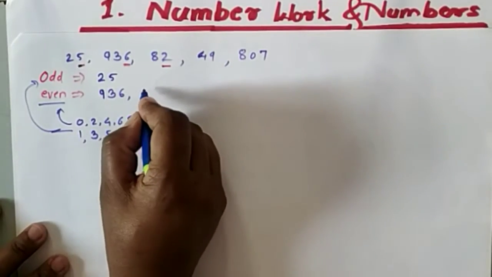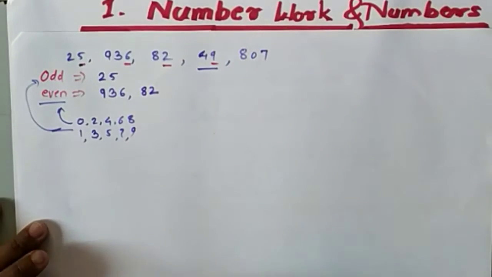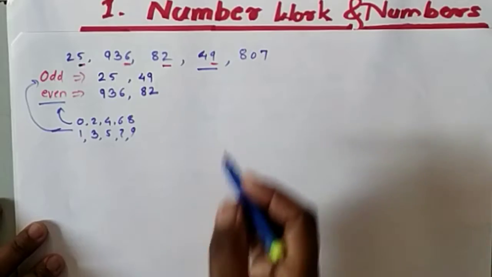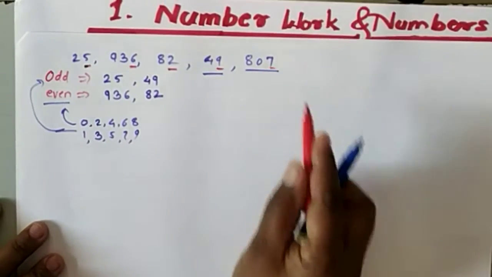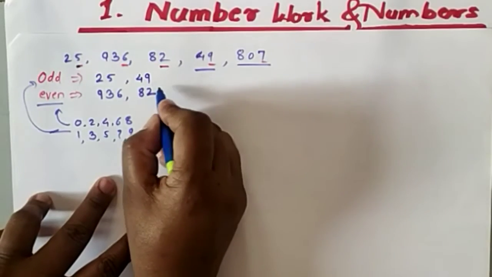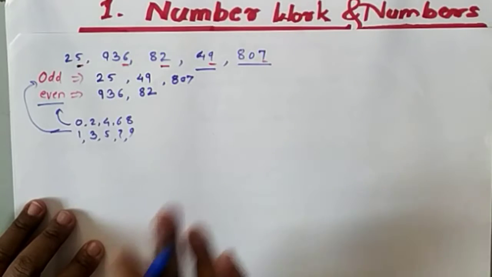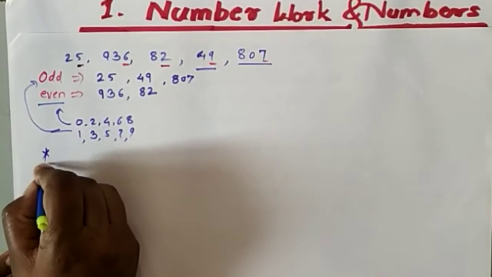Okay, so here I will write this number in the even number set. So here it is 82. Now next it is 49. 49's unit place is 9, so where will this number come? It will come in the odd number set. Next number is 807. The unit place of the number contains 7, so it will come in the odd numbers set. So in this way we divide the numbers into even and odd. Okay. Now the next topic we will see is prime numbers. The next point is prime numbers.